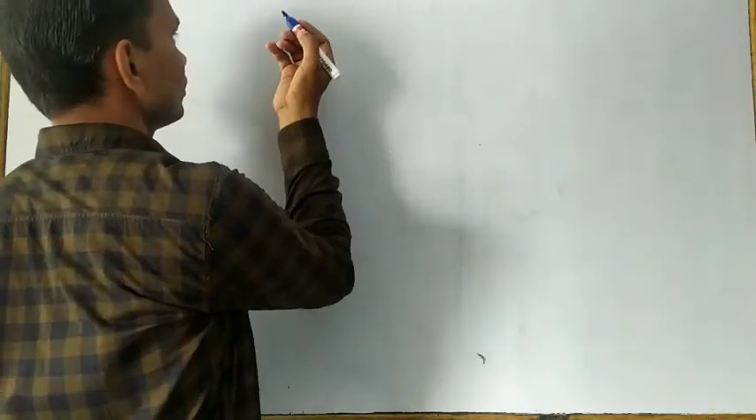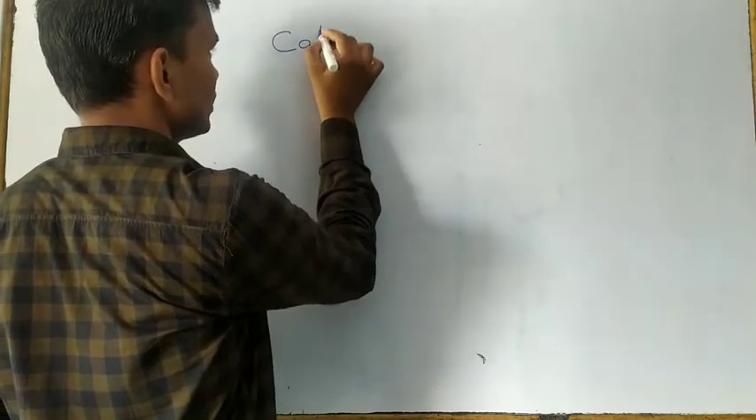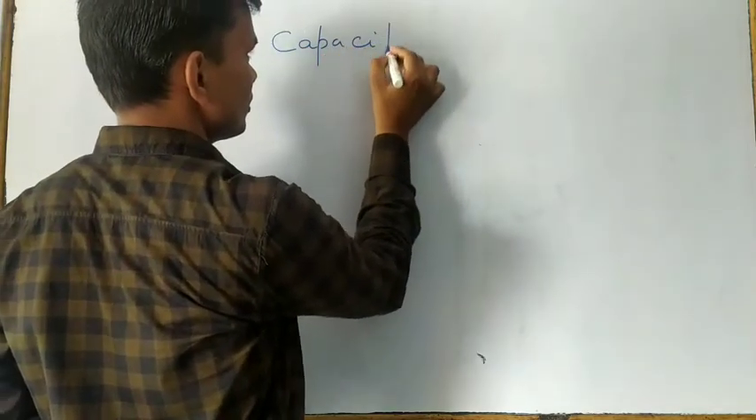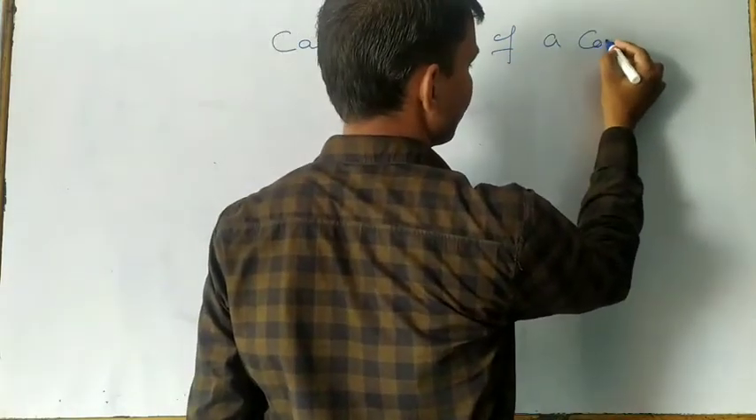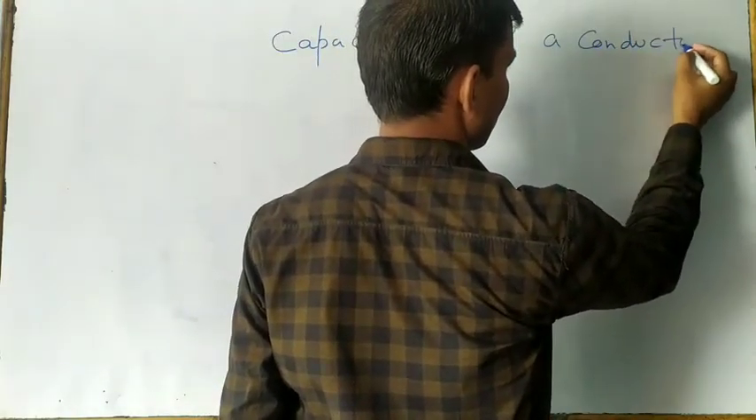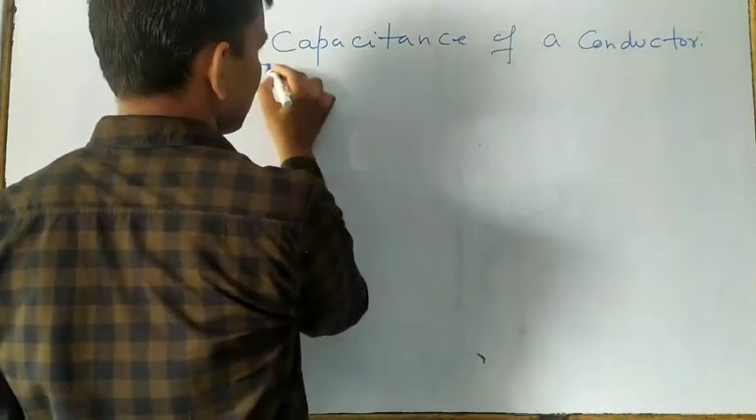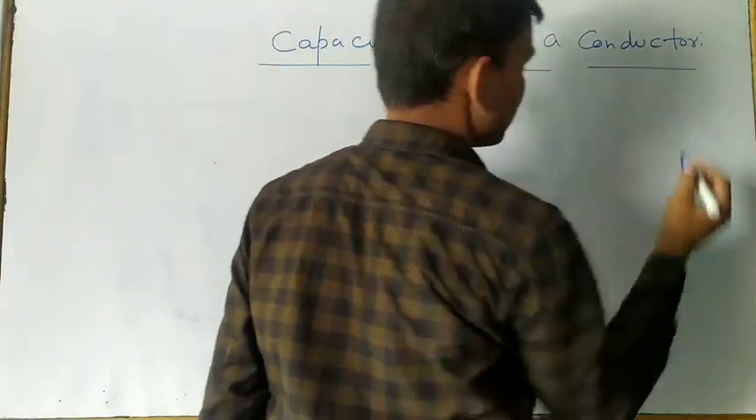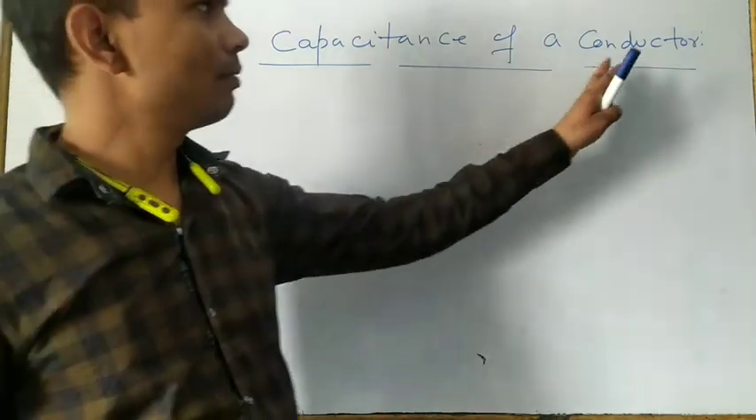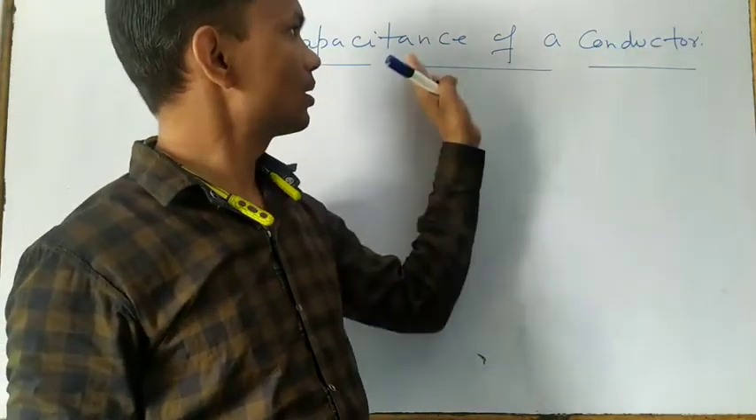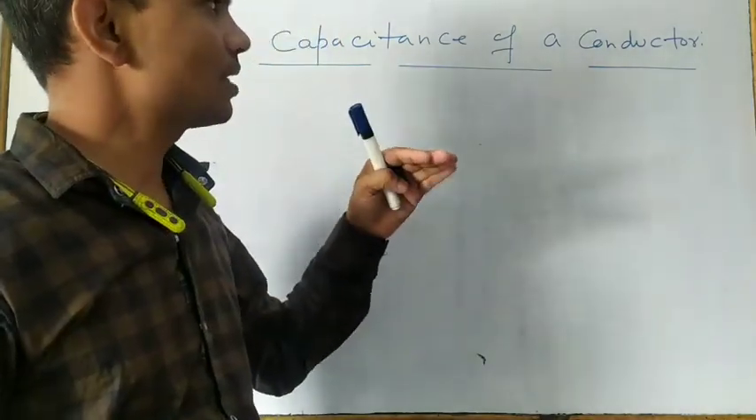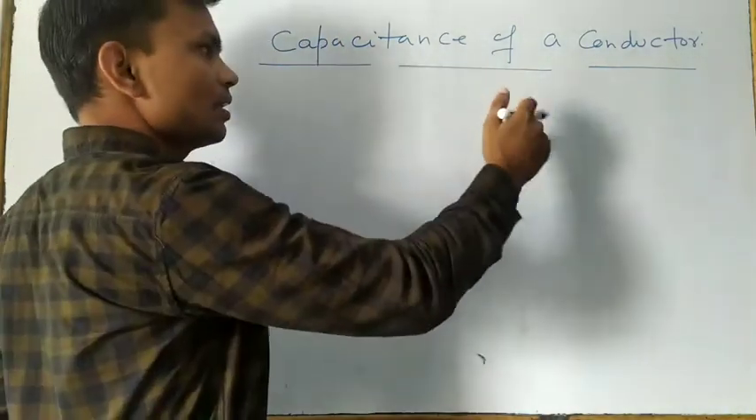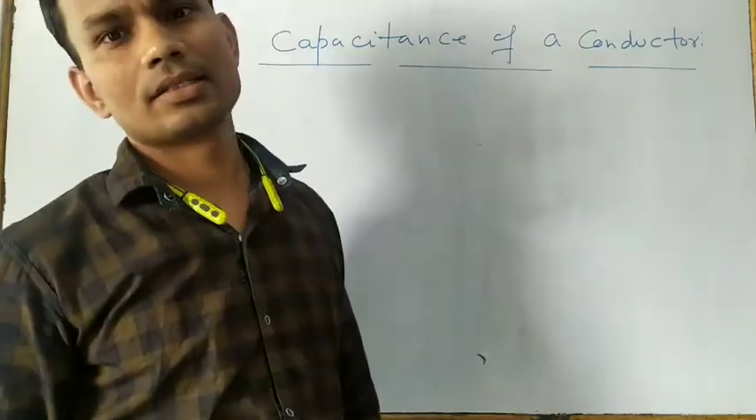Now here at see today we are going to discuss the capacitance of a conductor. This is the first topic. Capacitance of a conductor. Suppose we are having one conductor, then we want to discuss the capacitance of that conductor. The meaning of capacitance is that it is the ability to hold electric charges.